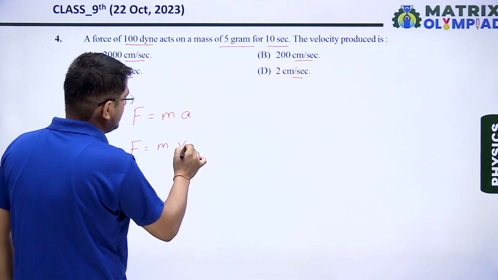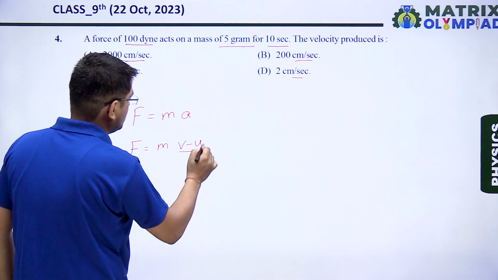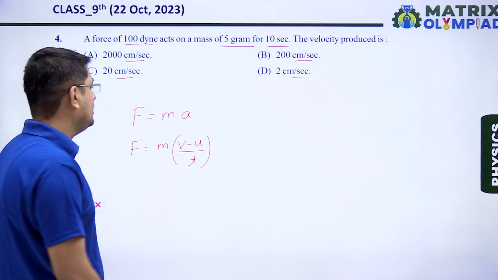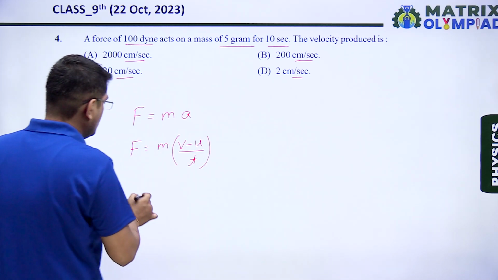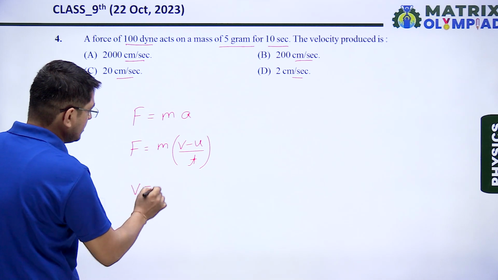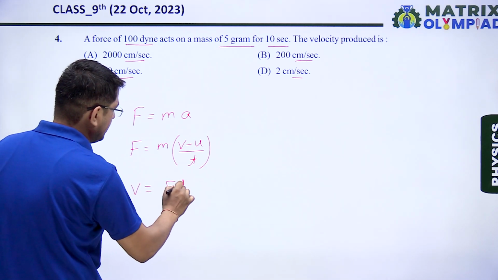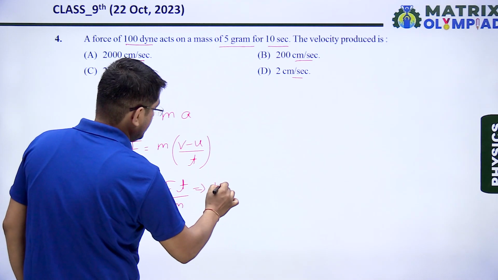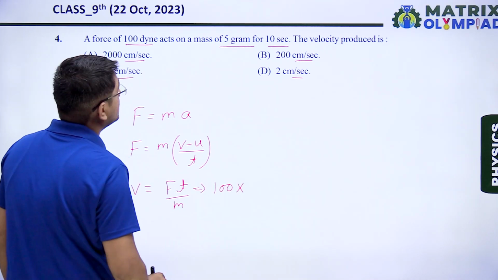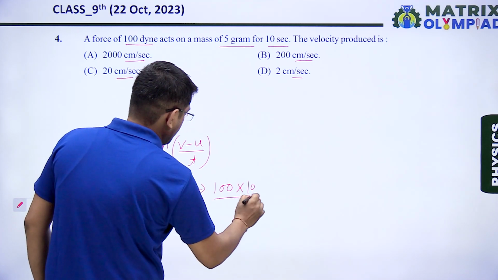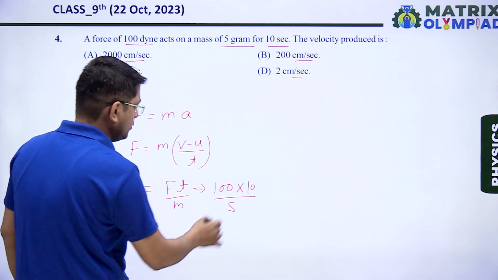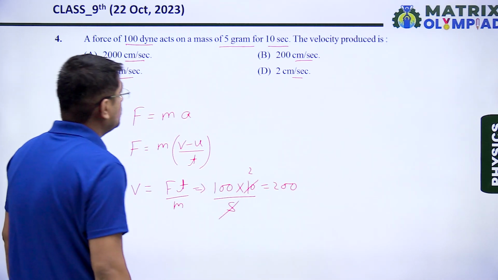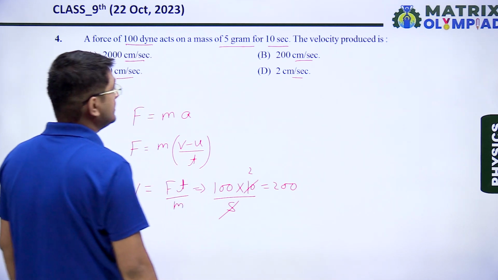So we will write it as mass into acceleration. In the previous question we have seen the formula is v minus u upon t. We have to calculate the value of velocity. So initial velocity, we can take as 0. So from here, the formula for v can be written as force multiplied by time divided by mass. The force given is 100 multiplied by the time given is 10 and the mass of the object is 5. So solving here, we will get the answer 200 centimeter per second.